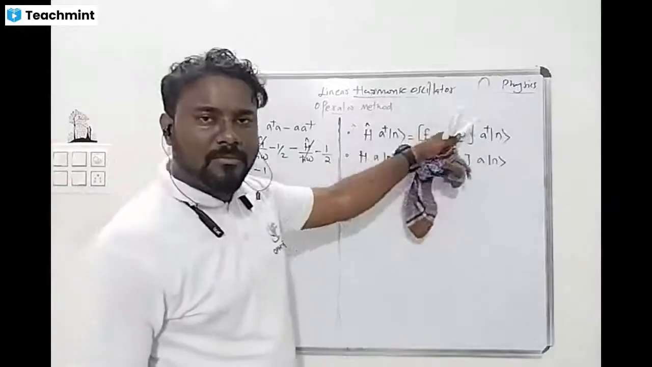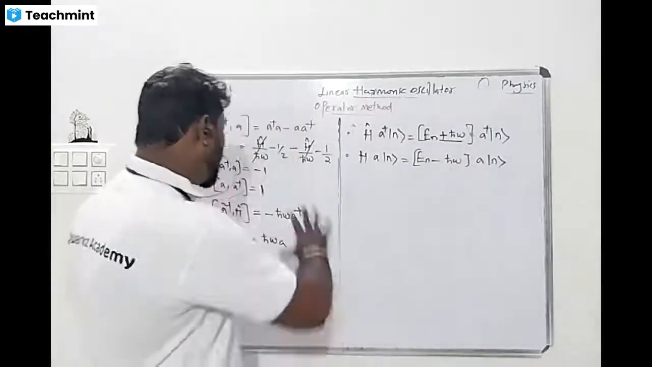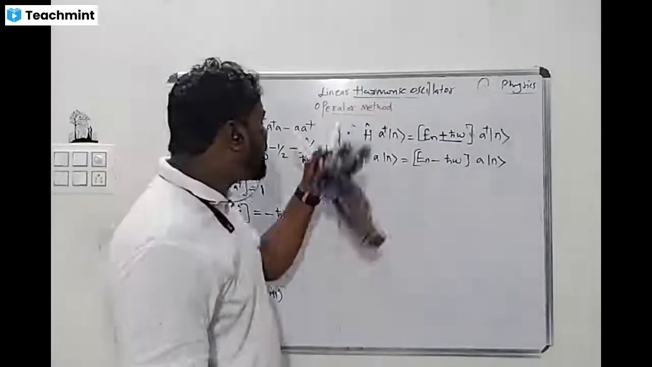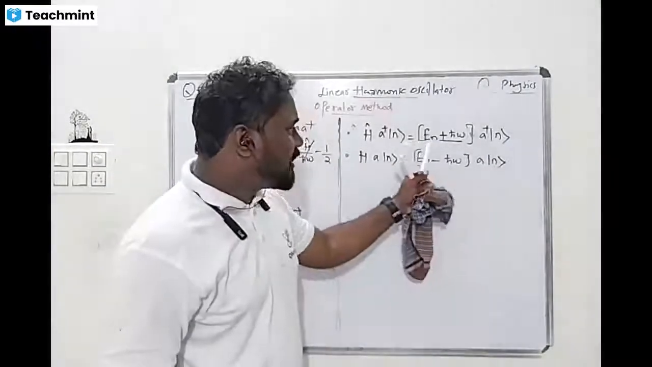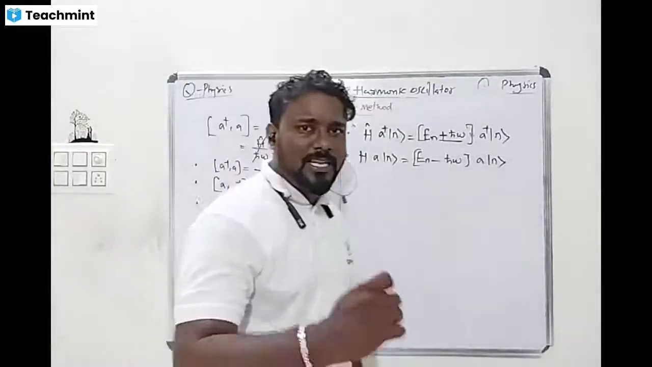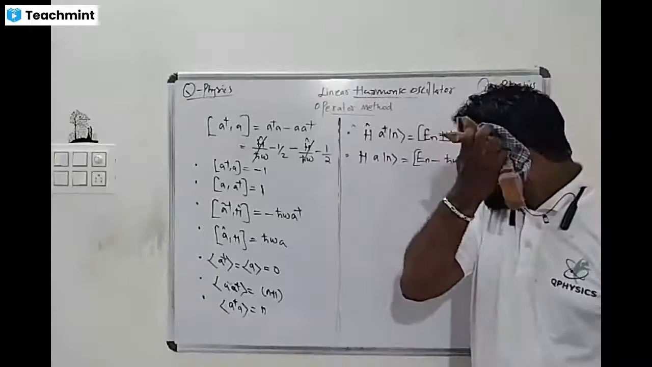Is it clear to everyone? Yes, sir. Yes, this is very important. What is it? Hamiltonian. What is it? Operator method. So we can calculate the energy and the corresponding value of that energy. Yes or no? Is it clear to everyone? Yes, sir. Yes. Okay.